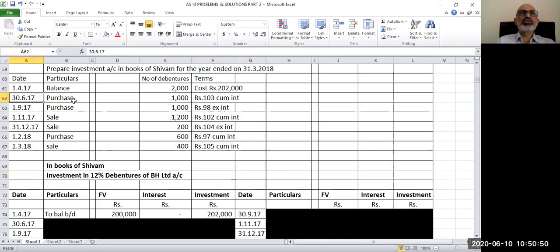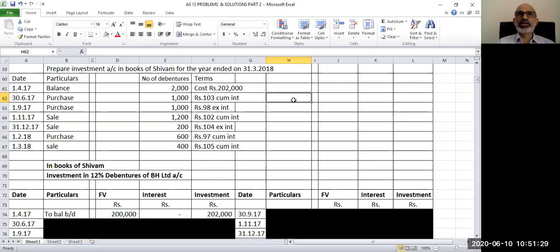Now on 30th June, there is a purchase. 1000 debentures are purchased. The pricing is 103 rupees cum interest. Now it is very important to note here that 1000 debentures are purchased cum interest. That means the price of 103 per debenture is inclusive of interest. When it is a cum interest quotation, it is inclusive of interest. So what should we do? We'll have to find out what is the total payment made for this purchase. From this total payment, we have to remove the component of interest, and then we will get the cost of investment.